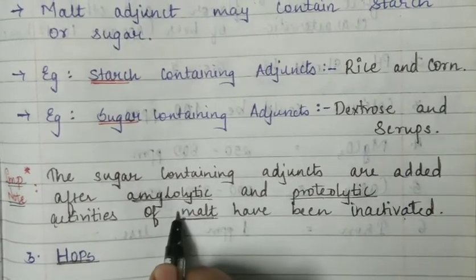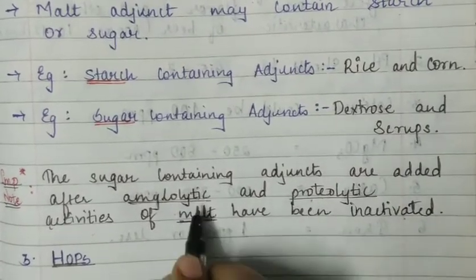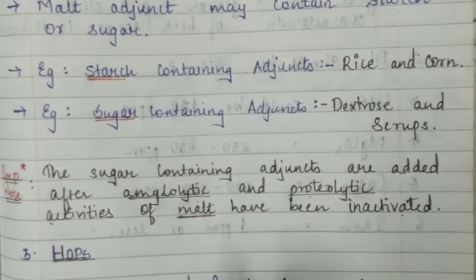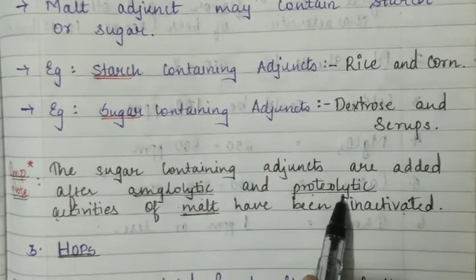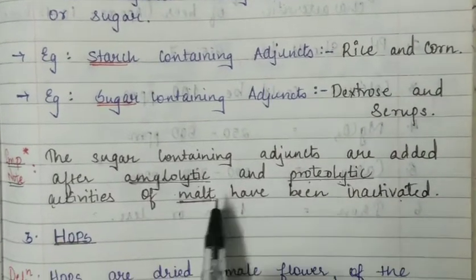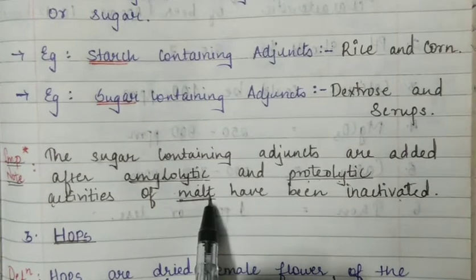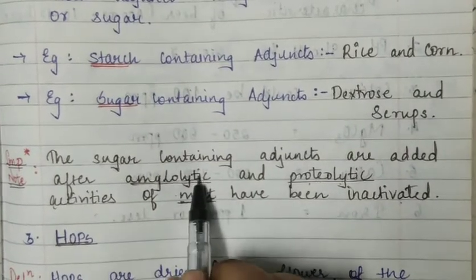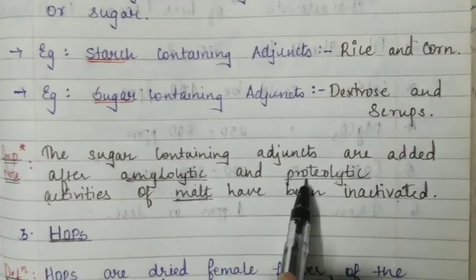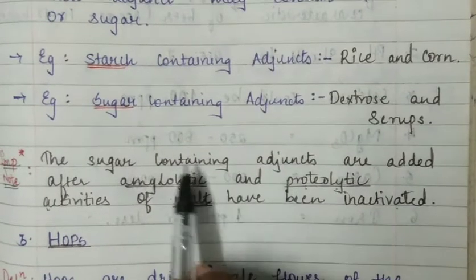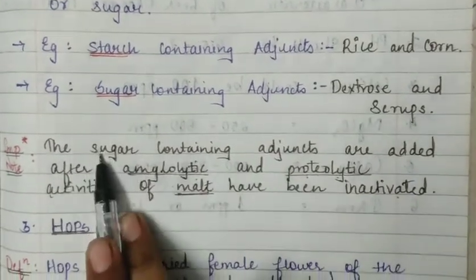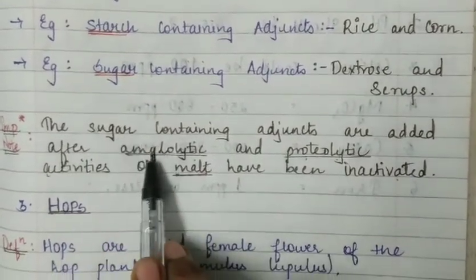Amylolytic means breaking down of sugar, and proteolytic means breaking down of protein. So the barley which I am using should not have amylolytic or proteolytic activity. Then only I can add a malt agent containing sugar, so it will not break my sugar.